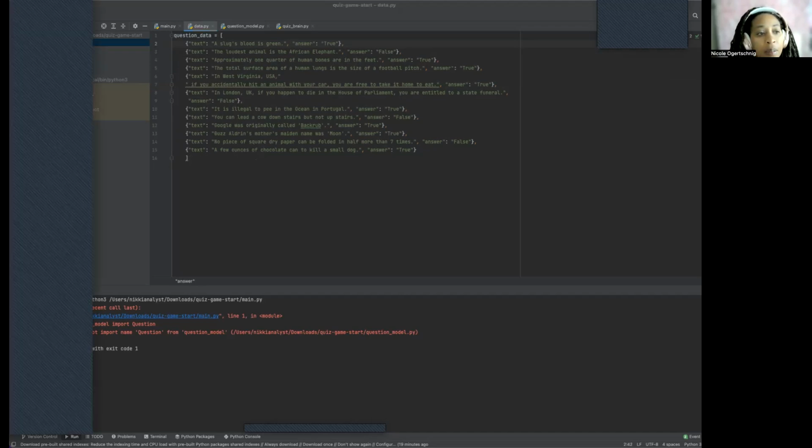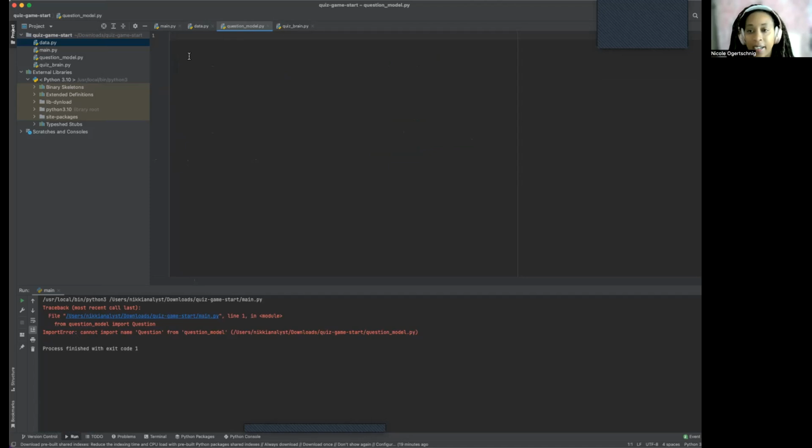So let's go to our question model, right? How do we know we're going to format this question correctly? You see right here, we need to write the model. So the best way to put it is we have our attributes, right? We have our question. So let's say the question is 2 + 3 = 5, and the answer is true, right? Because these are true, false questions. 2 + 3 = 5. Is that true? So that's the format of our questions.